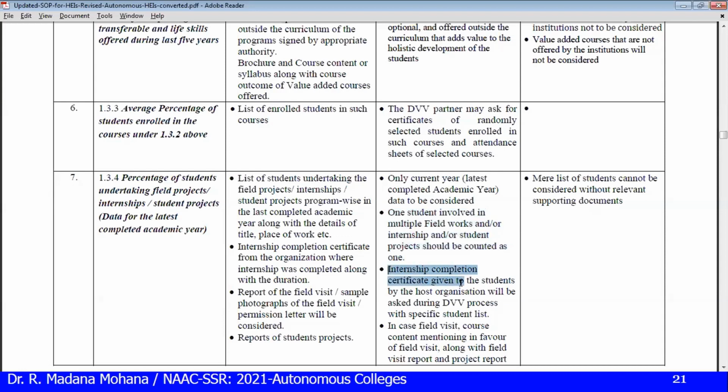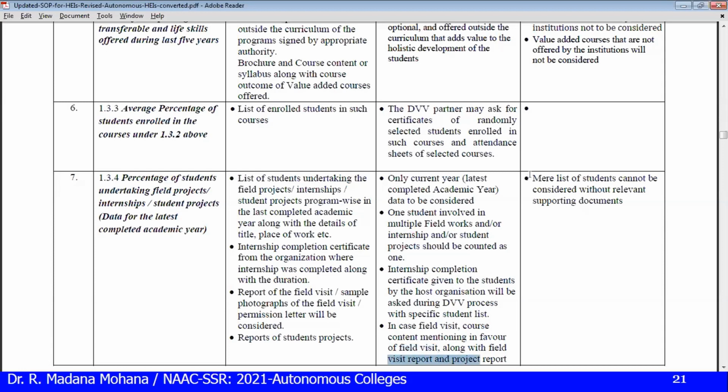The internship completion certificate is given to the students by the host organization. So they will ask during the DVV process for the internship certificates of randomly selected students, along with the student list. In case of field visit, the course content mentioning the field visit, along with the field visit report and project.